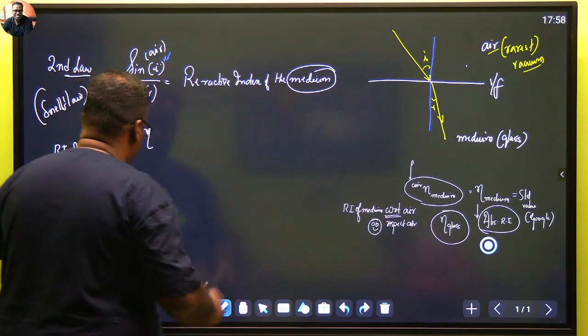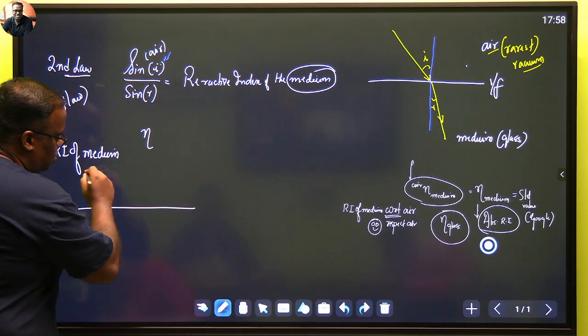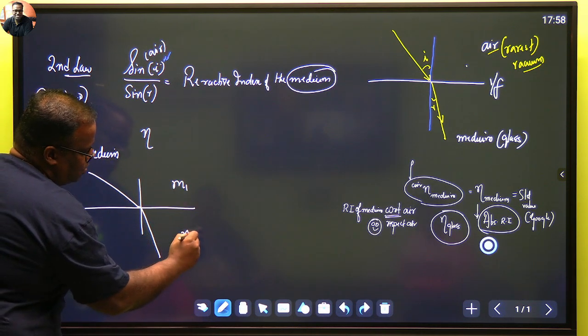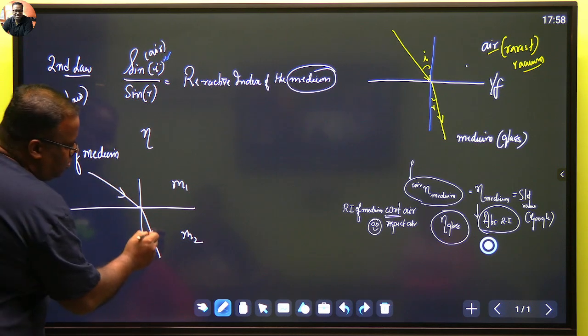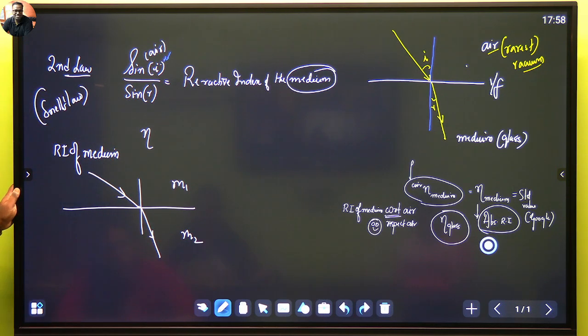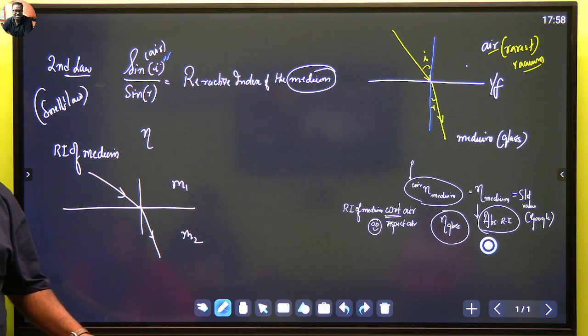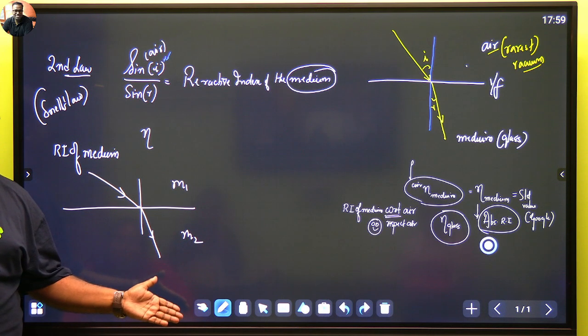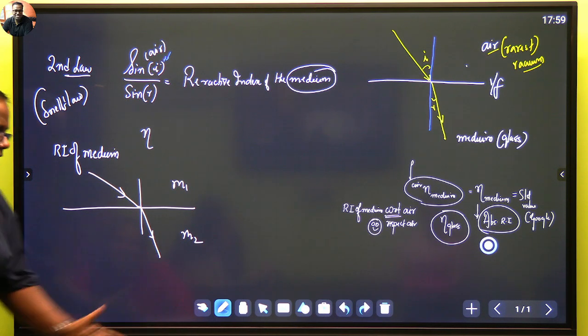Now let me make my diagram again. So it's like this, and again say this is medium 1, this is medium 2. Tell me which medium in the diagram is more optically dense. In this diagram, which is more optically dense? M2 ने ज्यादा बेंडिंग किया है. क्या हो गया? नहीं क्लियर करना है.